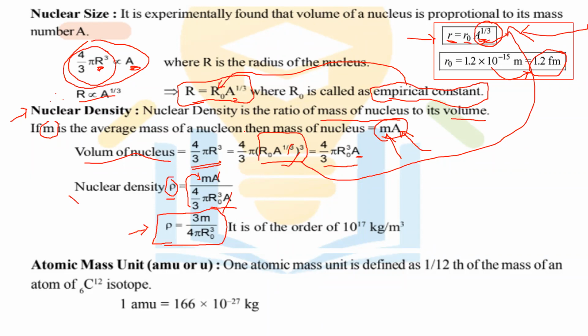In this way they may ask. And about the nuclear density, they may change this equation in various ways, so you have to choose the correct one.